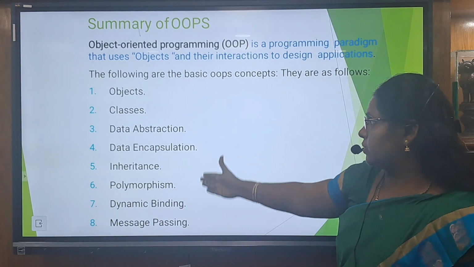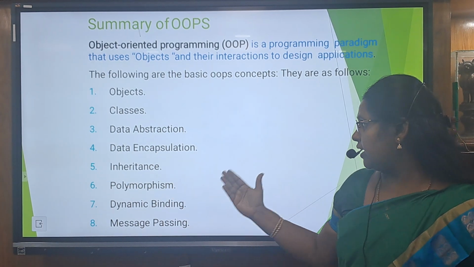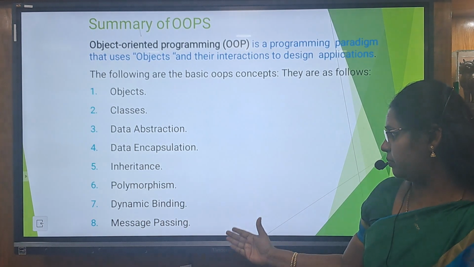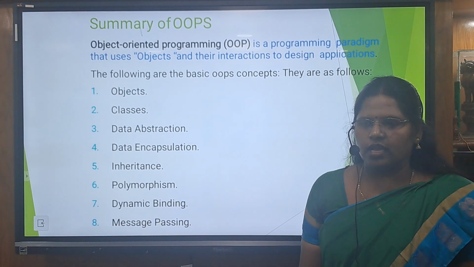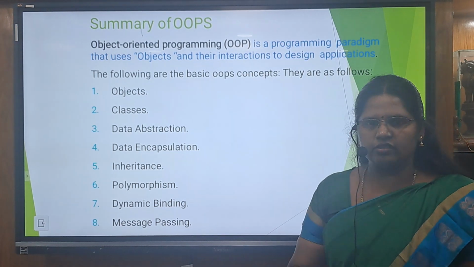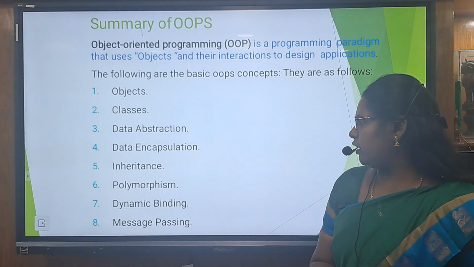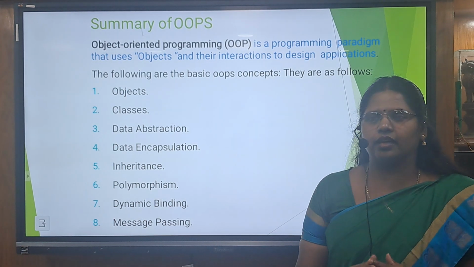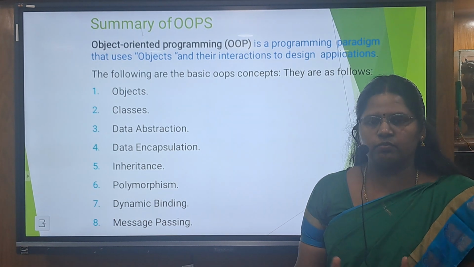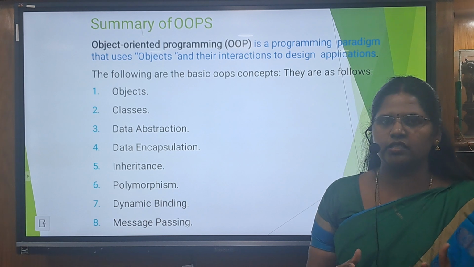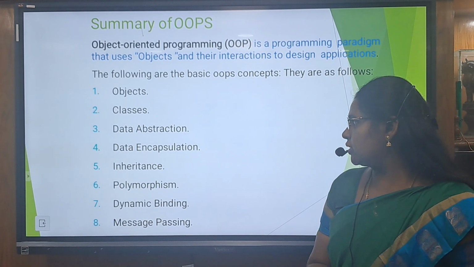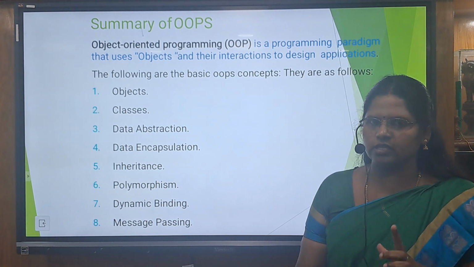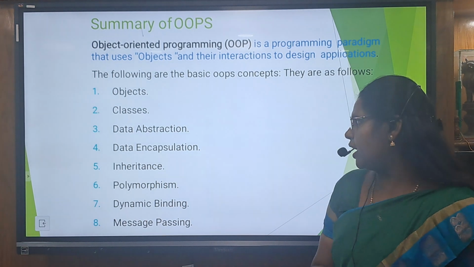And these are the basic concepts: object, classes, data abstraction, encapsulation, inheritance, polymorphism, dynamic binding, message passing. Objects means the entity of the classes. And classes means a group of similar entities. Data abstraction means it abstracts all the data, that is the variables and methods, and it keeps them in a single unit known as the class. And encapsulation, it encapsulates all the information as one class, so we say that as encapsulation.